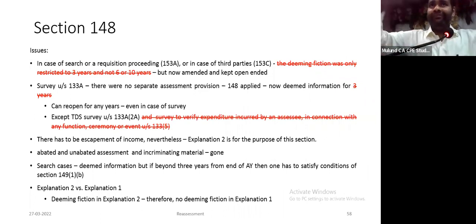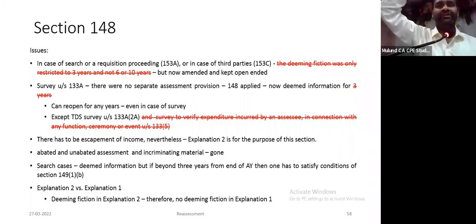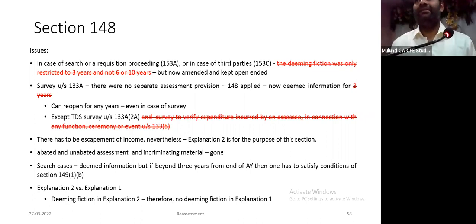If I compare 153A, 153C with the new regime 148, 153A, 153C may automatically reopen 6 years. They can go from 6 to 10 years if they have certain information which reveals income has escaped assessment represented in the form of asset. It was a new proviso in 153A. So earlier it was 6 to 10 years, but in the new section prior to amendment it was only 3 years, but with the amendment proposed they can reopen any year.